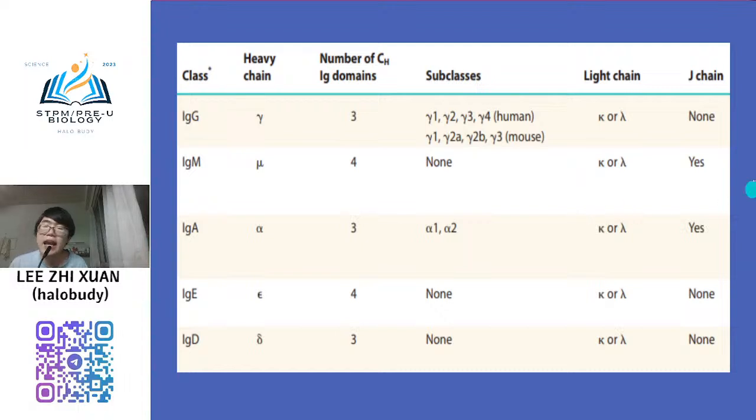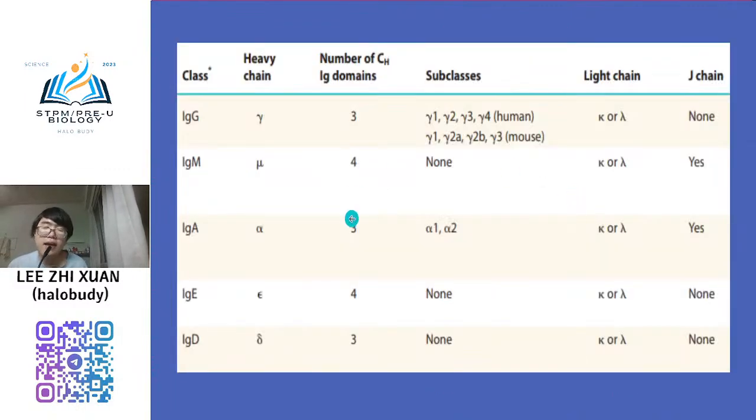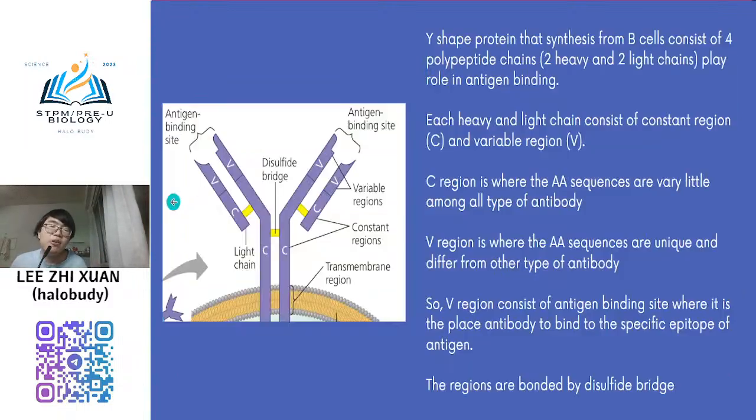And another one is the J chain here. This chain shows the structure of the antibody. So you can see only IgM and IgA contain J chain. Others do not have it. If there is no J chain, the antibody structure is like this. We call it monomer structure. They show this kind of structure only. But for IgM and IgA, due to the J chain, many antibody structures are gathered together and joined by the J chain.